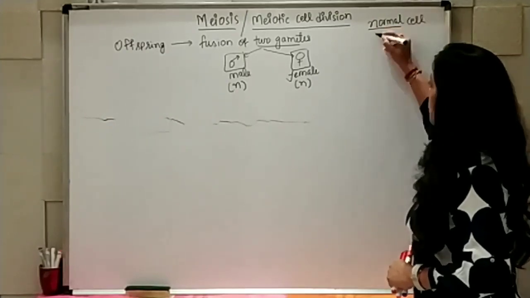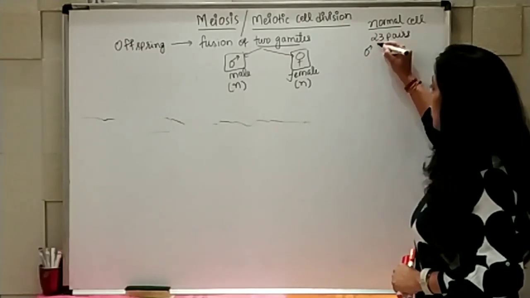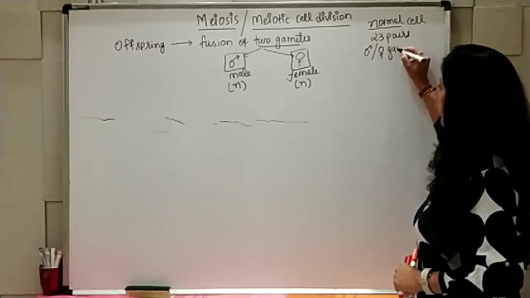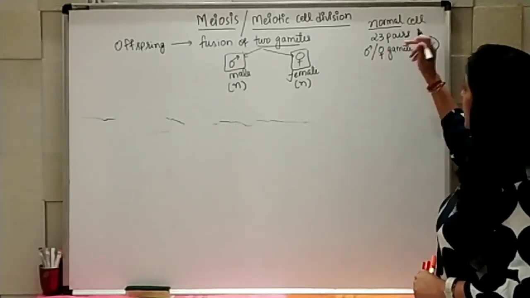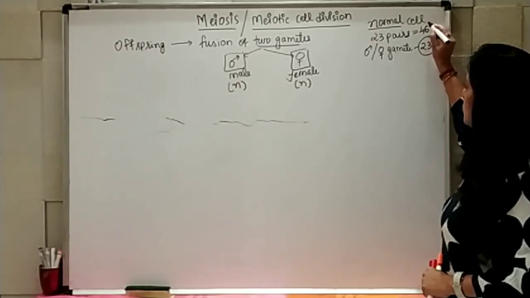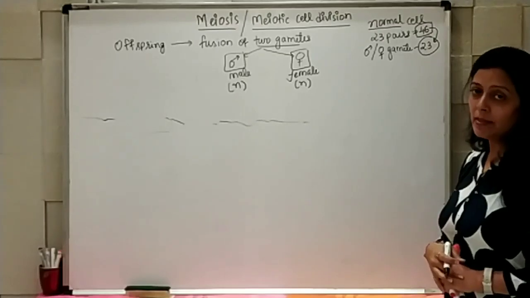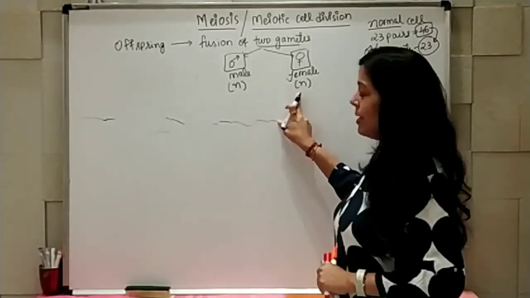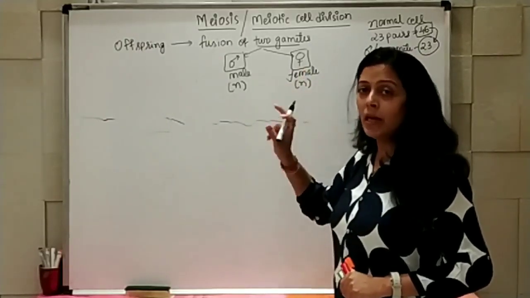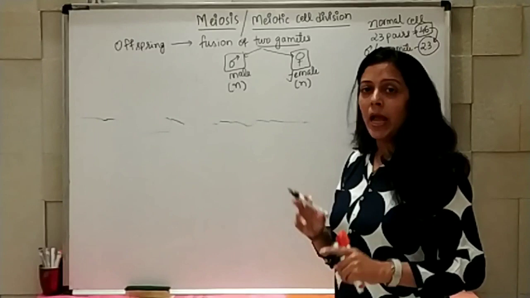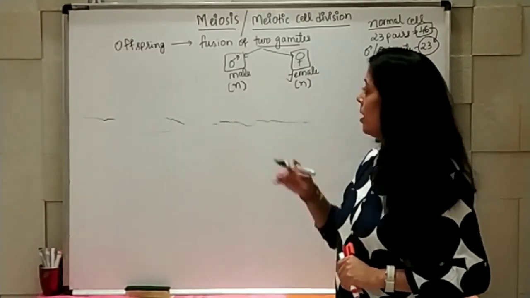Right? So if a normal cell of a human being is having 23 pairs of chromosomes, then the male or female gamete can have only 23 chromosomes. Here 23 pairs means it comes to 46. Here it reduces to half, to 23. So male and female gametes are having only the haploid state in the chromosome number. Haploid means single, diploid, D bola to double.